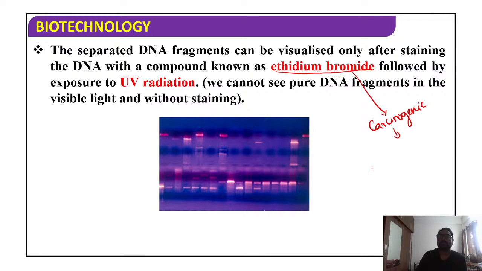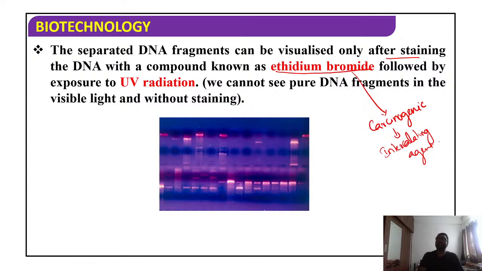It is an intercalating agent. The separated DNA fragments can be visualized only after staining the DNA with a compound known as ethidium bromide. Fine. So where do you have to add this ethidium bromide?